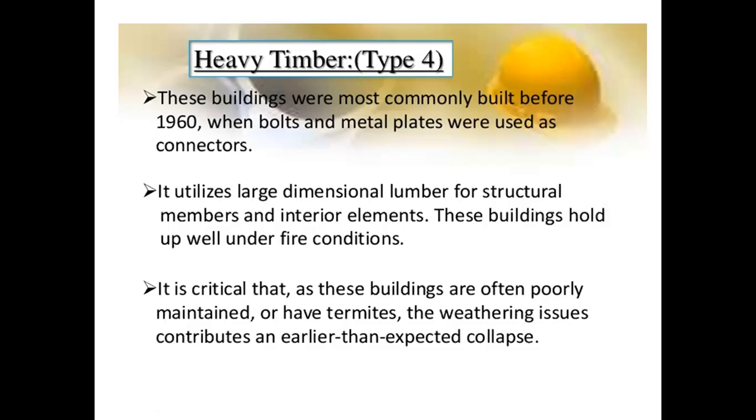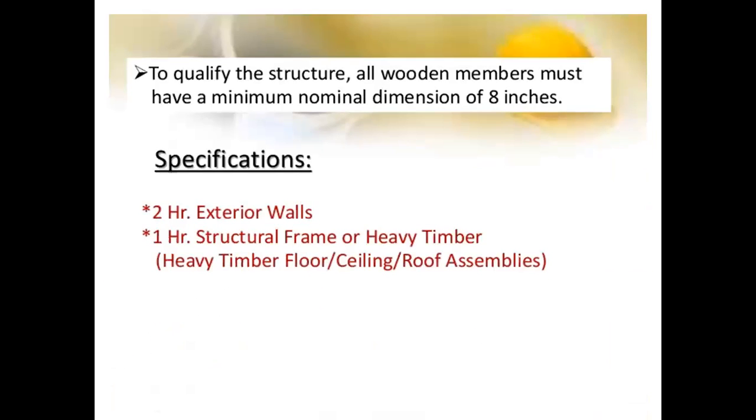It is critical because these buildings are often poorly maintained or have termites. Weathering issues contribute to earlier than expected collapse. The fire resistance is a risk in the case of heavy timber. Wood is used for almost all the structural elements. To qualify, all wooden members must have a minimum nominal dimension of 8 inches. Specification: 2 hours for exterior walls, 1 hour for structural frame of heavy timber, and heavy timber floor, ceiling, or roof assemblies.